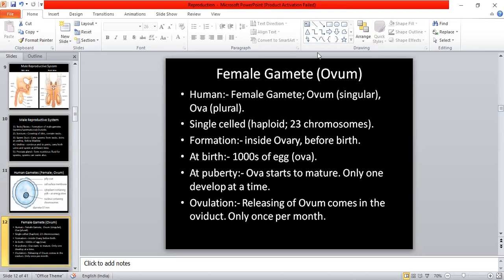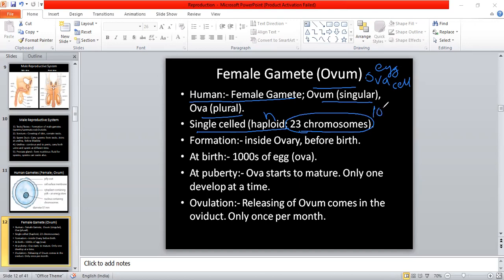And now, as we learn in detail about the female gamete, that is ovum, or we can say ova in plural. We can say also egg or egg cell. Now, first of all, the human female gamete is ovum. Singular में आपको बता चुकी हूँ. It is a single cell. That means it is haploid in number. It contains 23 chromosomes. One ovum contains 23 chromosomes.